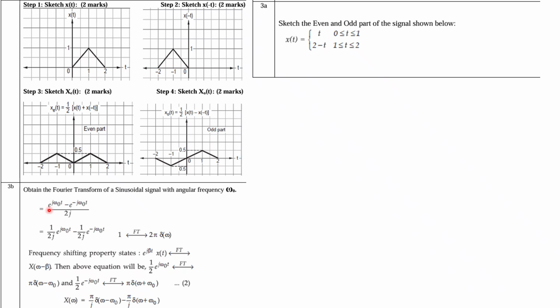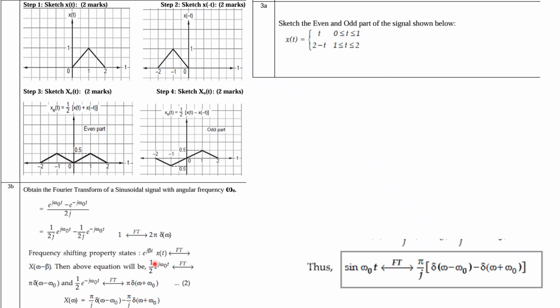Another question is to obtain the Fourier transform of a sinusoidal signal, right? So you can first convert it into exponential functions using Euler's theorem, that is sine theta. You can write like this, and then individually you can transform each into the Fourier transform, right? Finally, you will get this value.